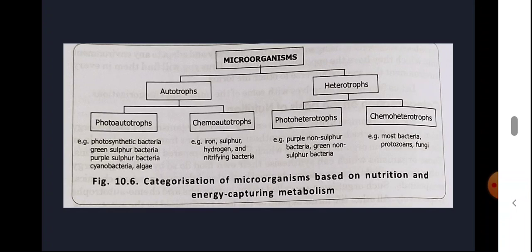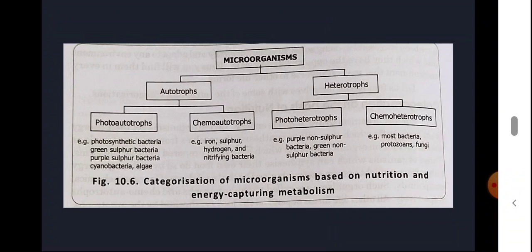Then chemoautotrophs: iron bacteria, sulfur bacteria, hydrogen bacteria, nitrifying bacteria. Then heterotrophs: photoheterotrophs and chemoheterotrophs. Photoheterotrophs examples: purple non-sulfur bacteria, green non-sulfur bacteria. Chemoheterotrophs example: most of the bacteria, protozoans, fungi.